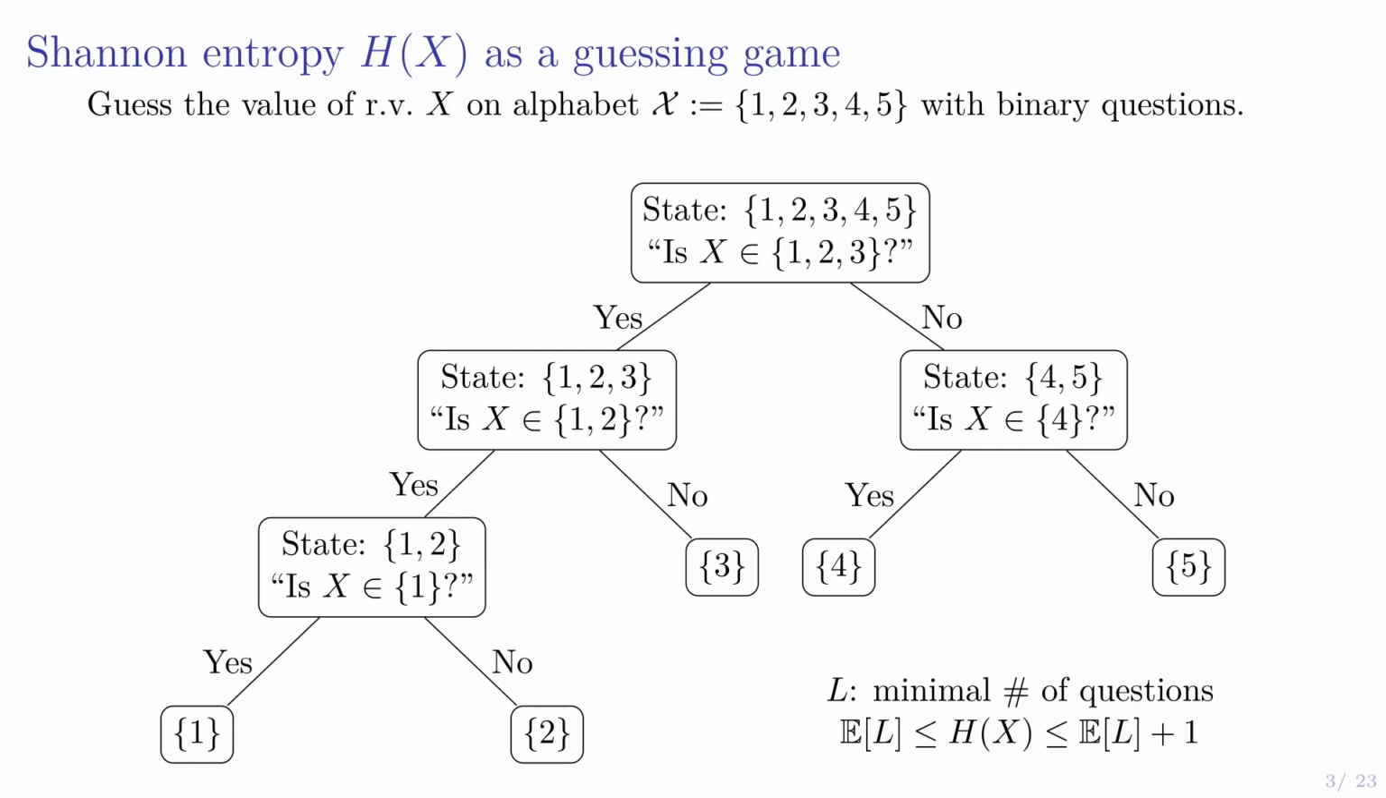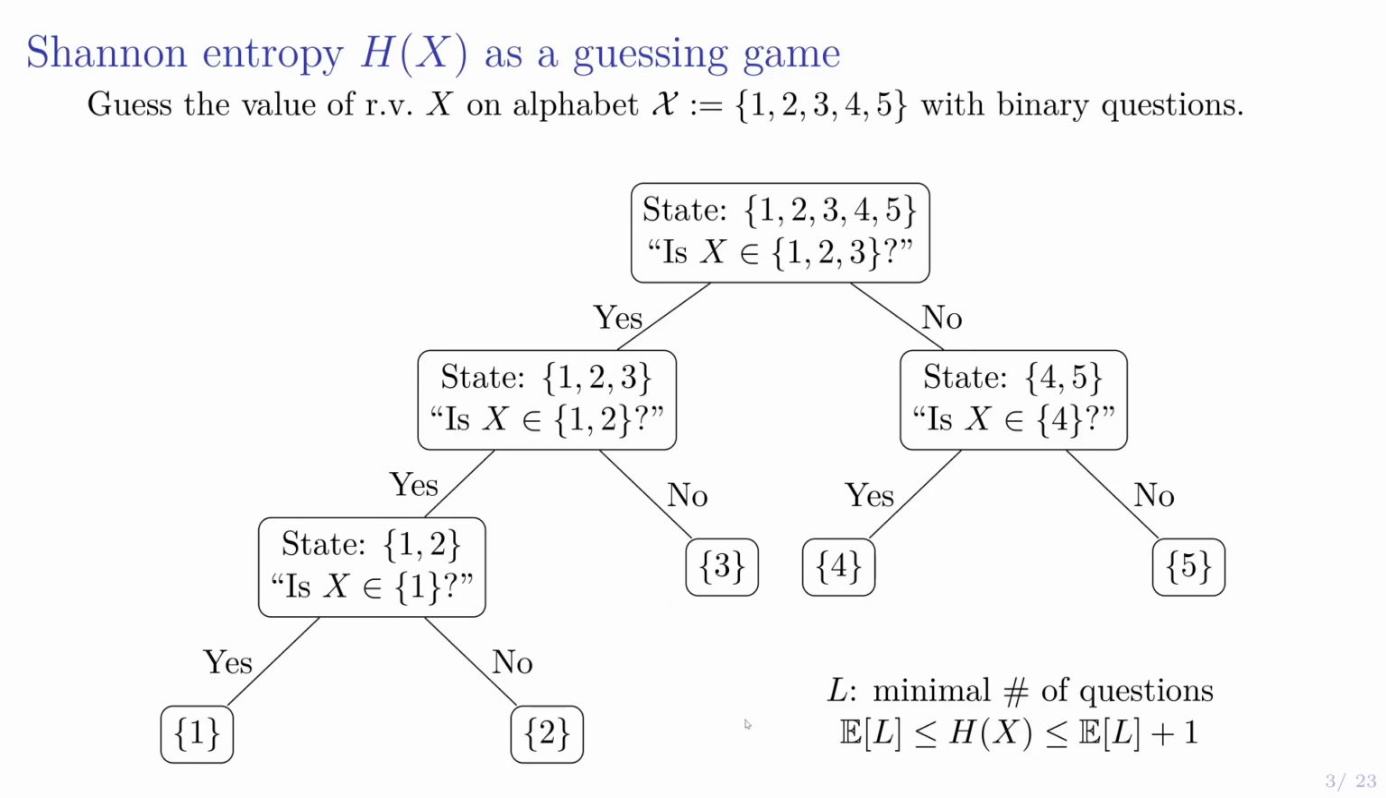So the motivation will be through the Shannon entropy, which you can see is related to a guessing game. This might be familiar to you, but I'll just go through it quickly. A game will be to guess the value of a random variable x on some alphabet, which in this example is just 1, 2, 3, 4, or 5, with binary questions. So you can ask, is x in some subset of 1, 2, 3, 4, or 5? We might start with, is it in 1, 2, and 3? If yes, we've narrowed it down to 1, 2, and 3, and we ask, is it in 1 and 2? If no, then we know it's 3, and we're done.